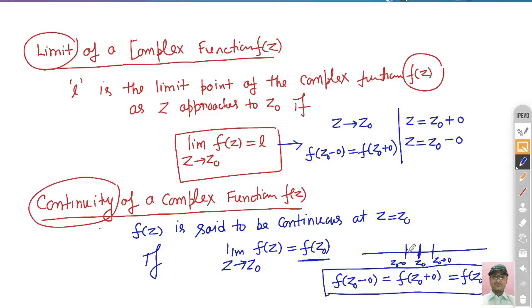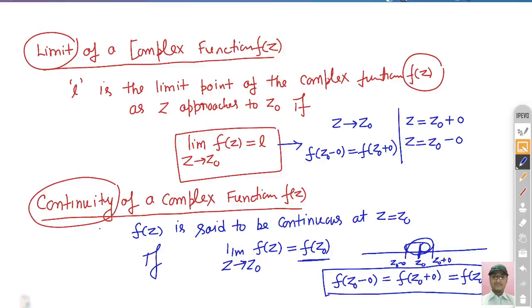value. If the functional values are the same, these all will be approaching the same functional value, right. These three will not be different, it will be one value. In that case, we say that this function is continuous at that point.